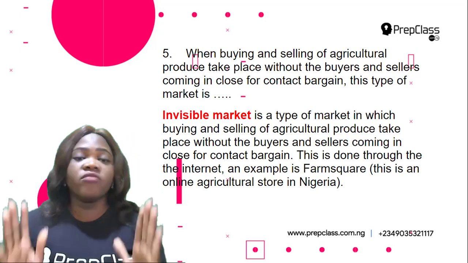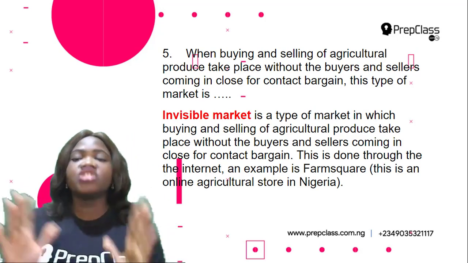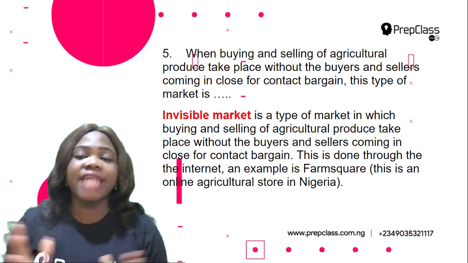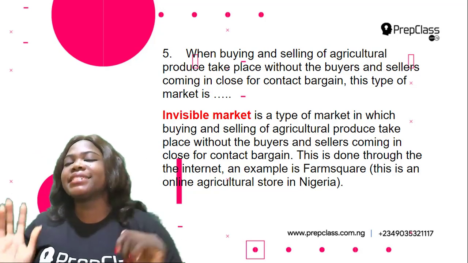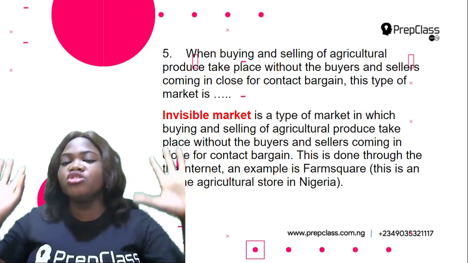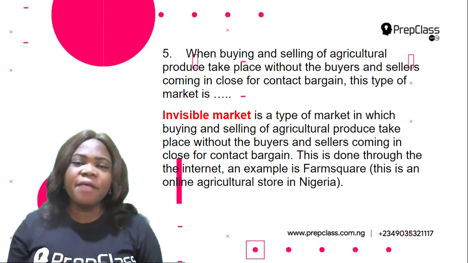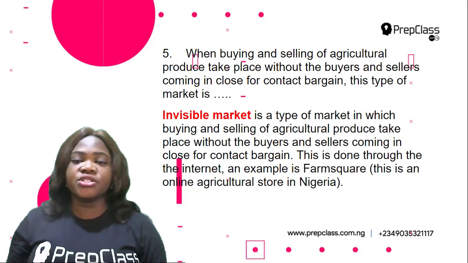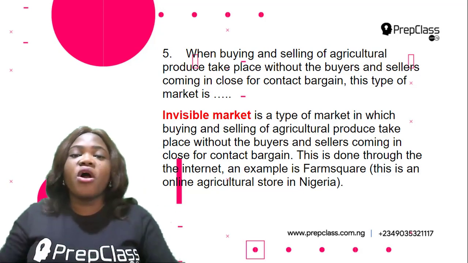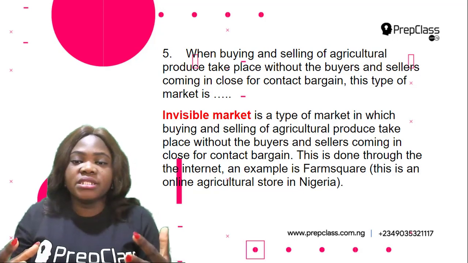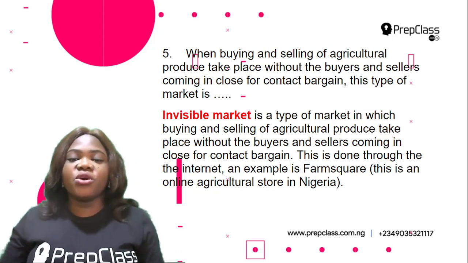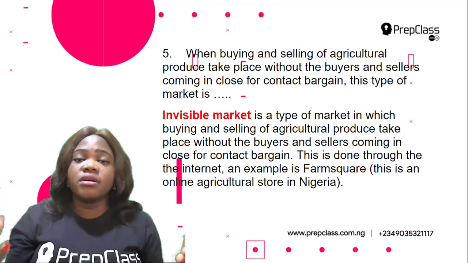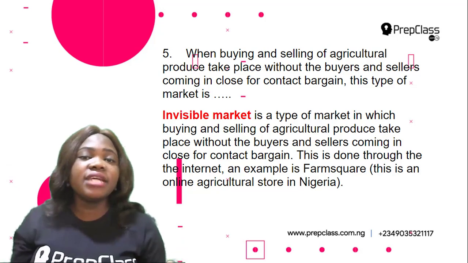Invisible market is a type of market in which buying and selling of agricultural produce take place without the buyers and sellers coming in close contact to bargain. Okay, so this buying and selling of agricultural produce is done through the internet. An example is Farm Square. Farm Square is an online agricultural store in Nigeria. So the buyers and sellers do not come in close contact to bargain. No, they don't even see each other. So it's done through the internet. You order whatever agricultural produce that you want and then it is sent to you.